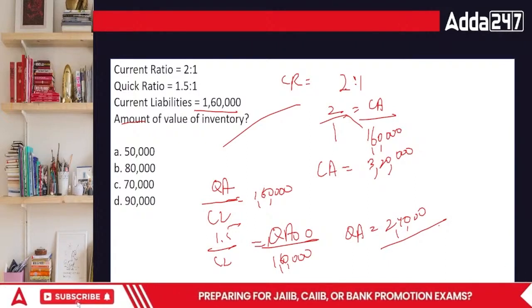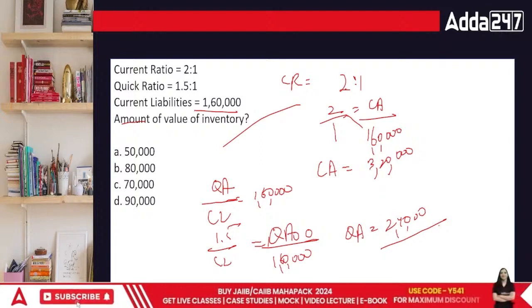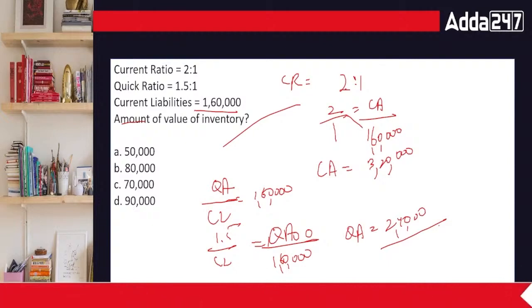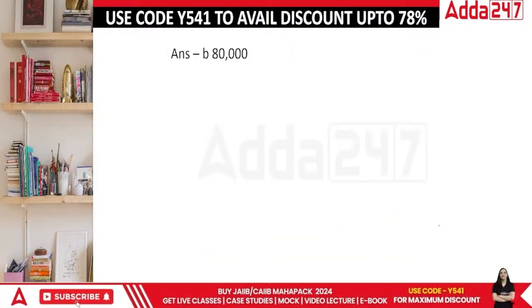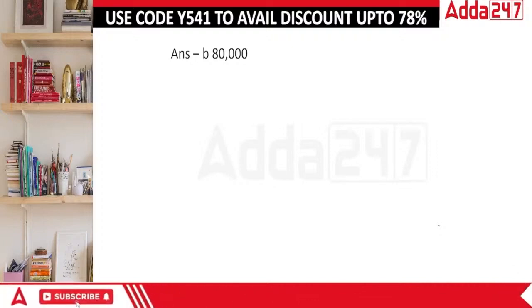So in this case, the correct answer is current assets 3,20,000 minus quick assets 2,40,000, which is 80,000. Just give a try, do the question slowly, and you will definitely get it, everyone.